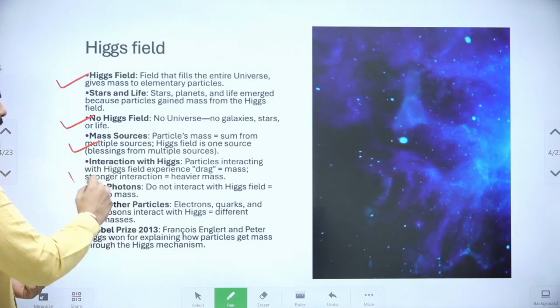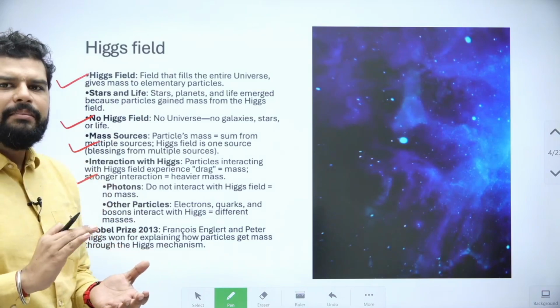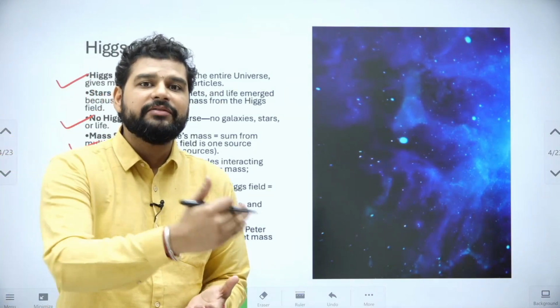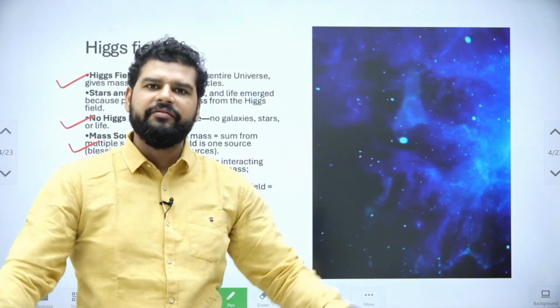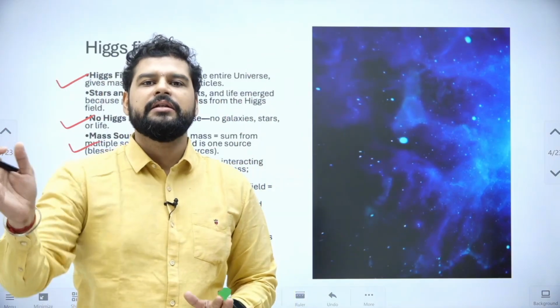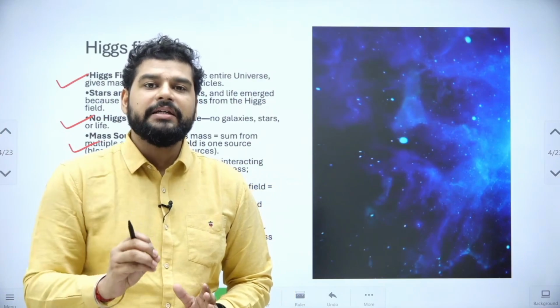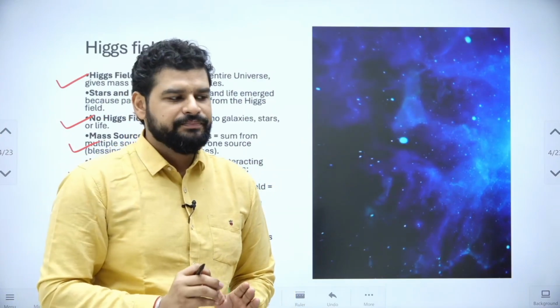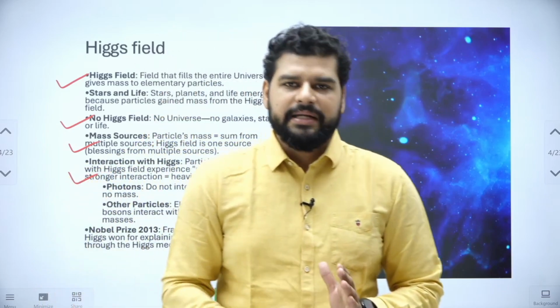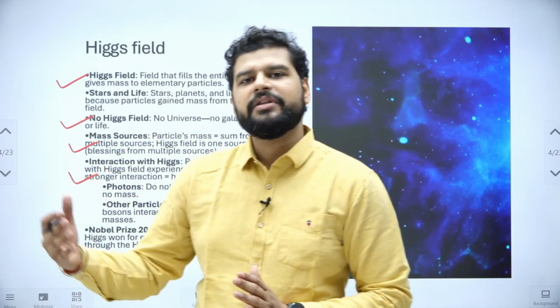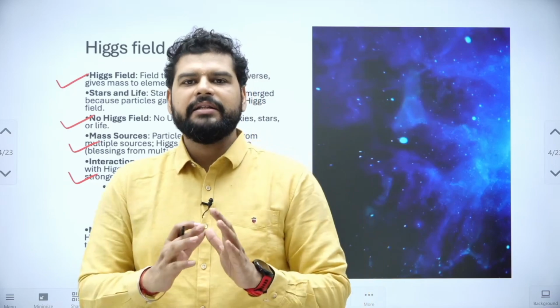All right. Now, whenever the particle interacts with the Higgs field, so the field is everywhere, it permeates the universe. There is no place where the field is absent. So whenever the particle interacts with the field, they experience a drag. All right. Imagine you are walking, right, and there is no resistance.